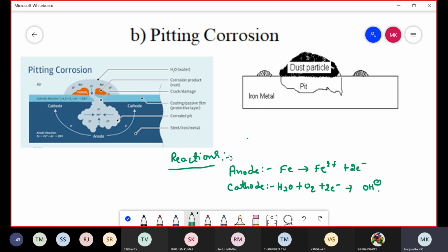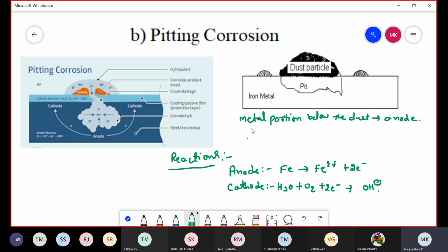That corrosion is called pitting corrosion, in which the metal portion below the dust particles acts as anode and undergoes corrosion because it has a low concentration of oxygen.